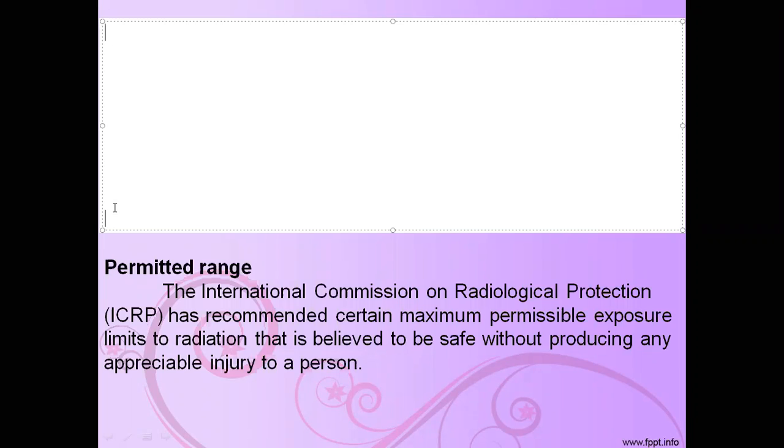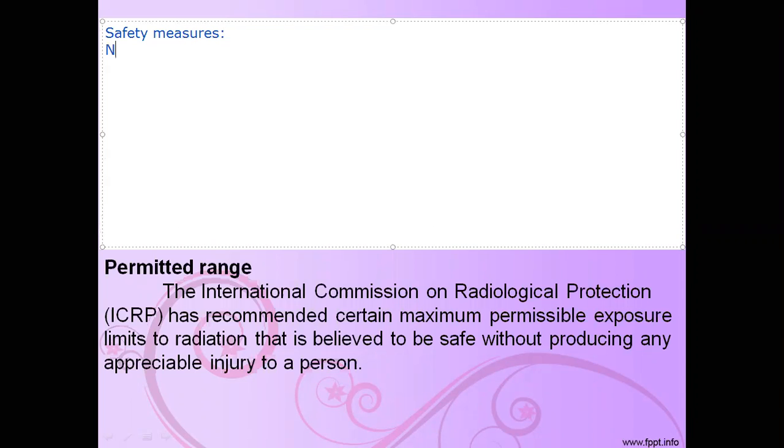The sun emits natural radiations, but these radiations do not affect the human body.